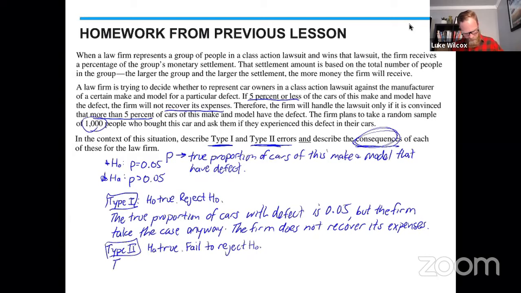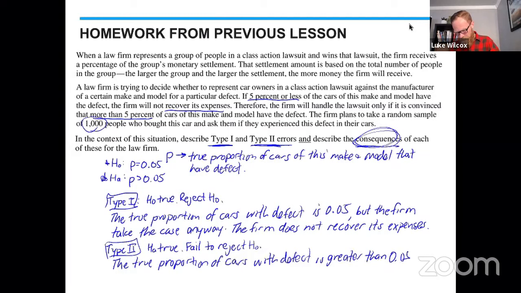In other words, the true proportion of cars with the defect is now greater than 5%, greater than 0.05. But the firm makes a mistake and they go with the null hypothesis, which says that it's only 5%, in which situation they would not take the case. So the mistake or the error that the firm would make here is, we're going to say, the firm doesn't take the case. And they really should have.